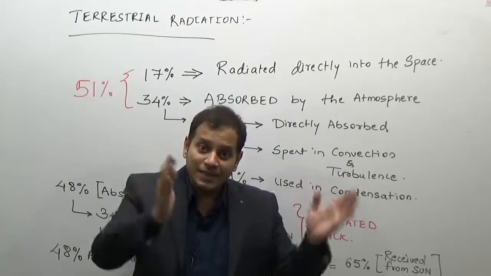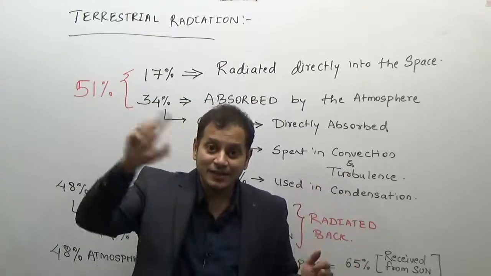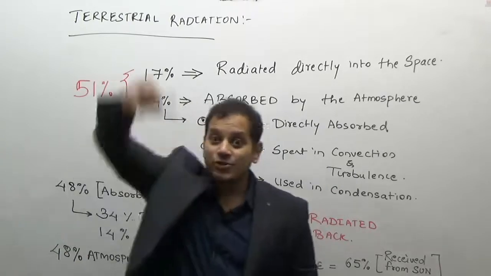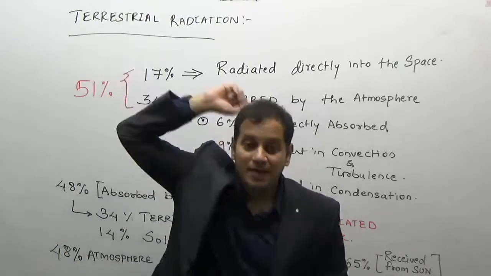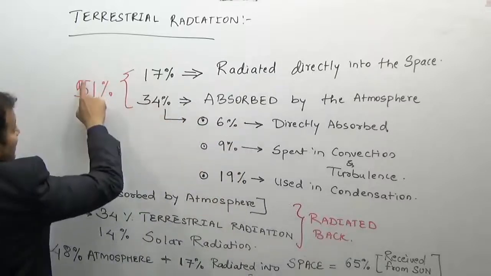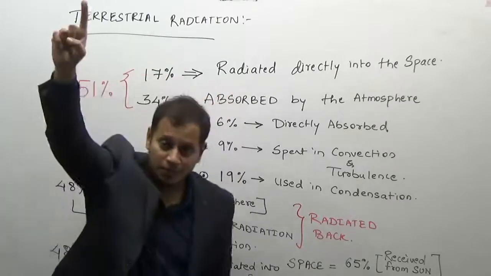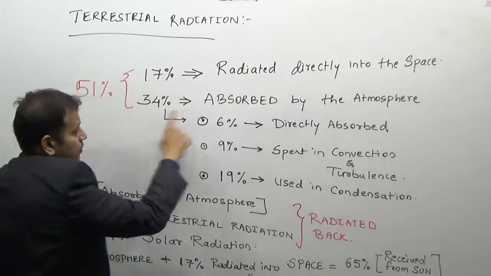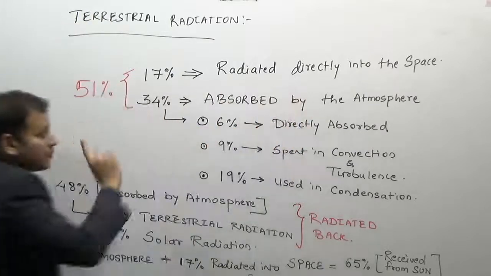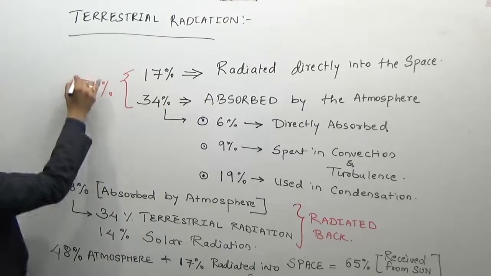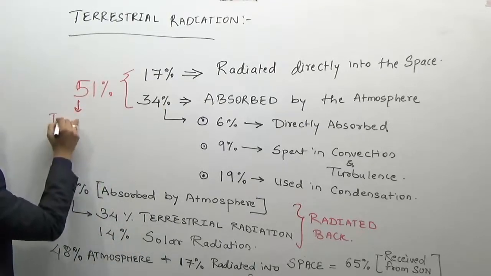Now coming to the terrestrial radiation, the 51% which reaches the earth has to be given back. This terrestrial radiation is given in the form of 17% which is directly reflected into the space and 34% which is absorbed by the atmosphere. Thus it makes up the 51% of terrestrial radiation.